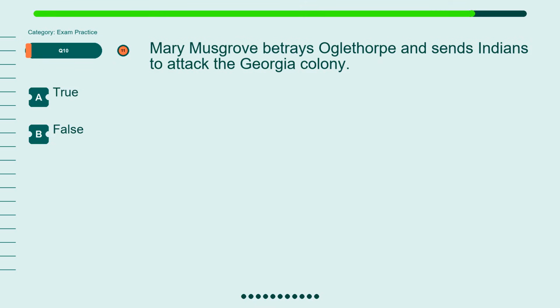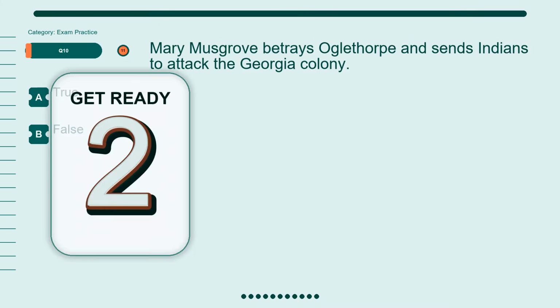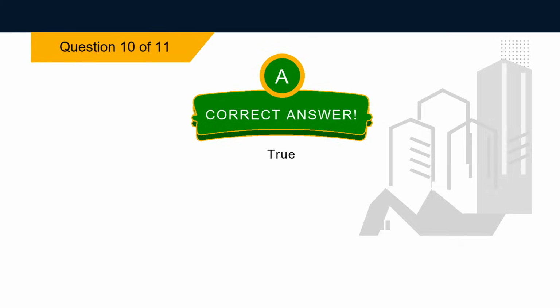Question 10. Mary Musgrove betrays Oglethorpe and sends Indians to attack the Georgia colony. Option A, true. Option B, false. The correct answer is option A, true.